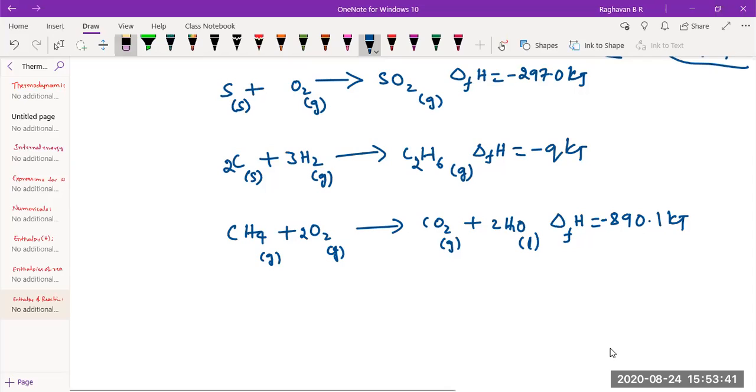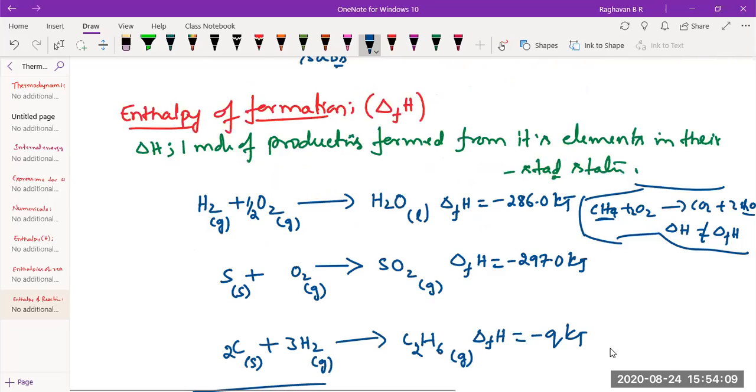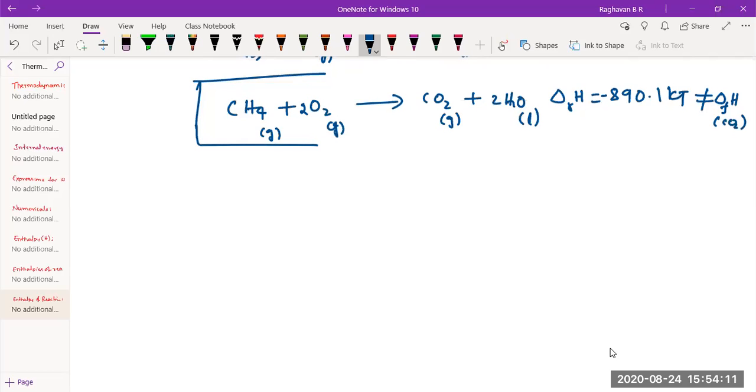Delta RH. Can I call it delta RH? What is the only condition you need to call it delta RH? It must be balanced. Is it balanced? Yes, it is balanced. So delta RH is minus 890.1, and it is not equal to delta FH of CO2. I think you have understood this now. We shall proceed. Similarly, what is delta FH naught?